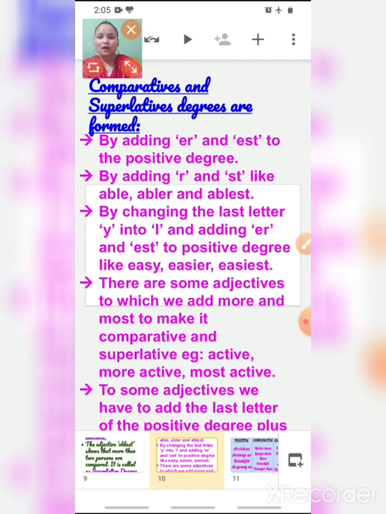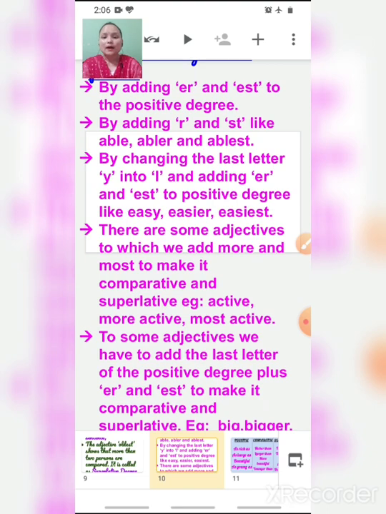Now children, how are comparatives and superlative degrees formed? First, by adding er and est.